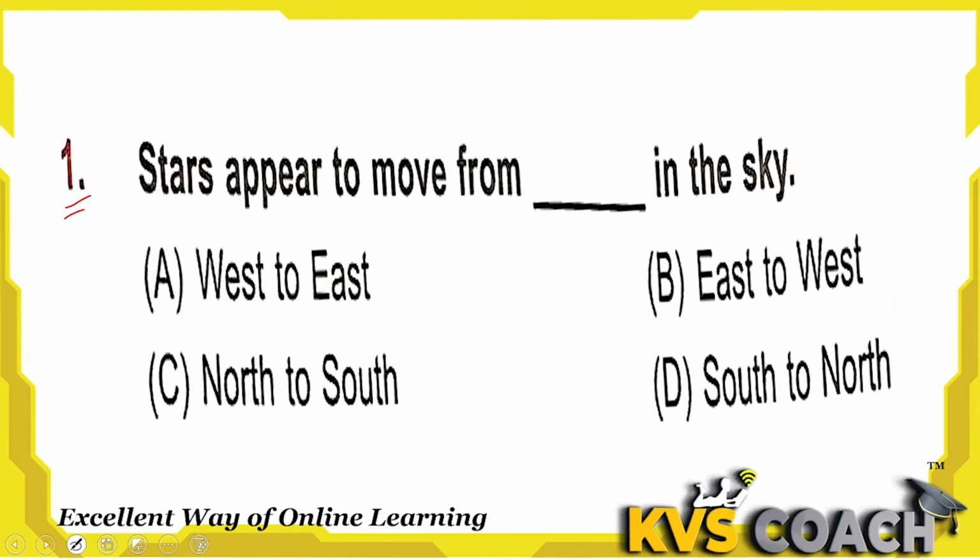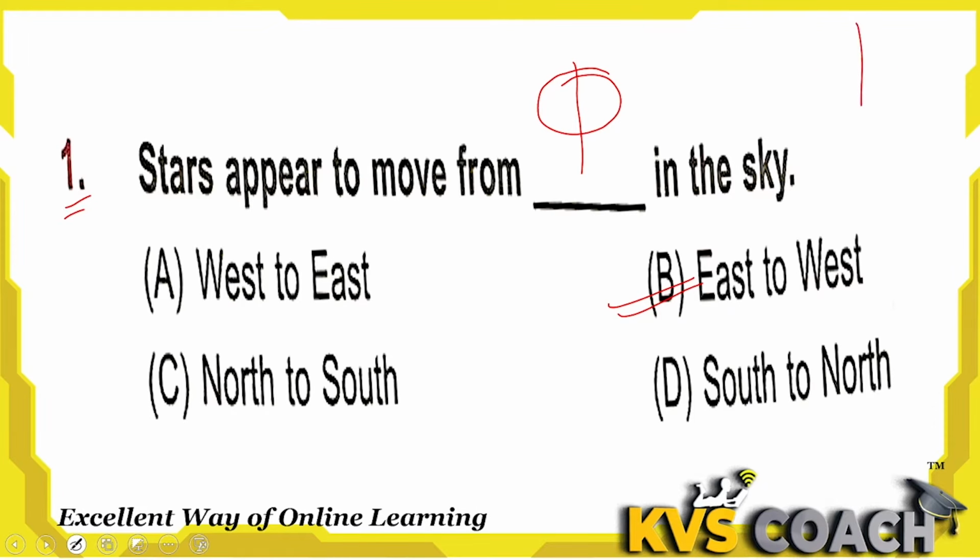Actually, they appear in the east to west direction. Why do they appear in the east to west direction? Let me tell you. It is the result of the earth's rotation. You know, the earth rotates on its axis. Okay. So because of the rotation of the earth on its axis, the stars appear like they are moving. Okay. And why are they moving east to west? They look like this because the earth spins west to east.